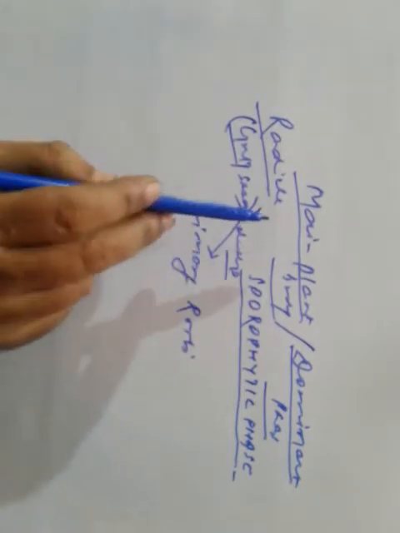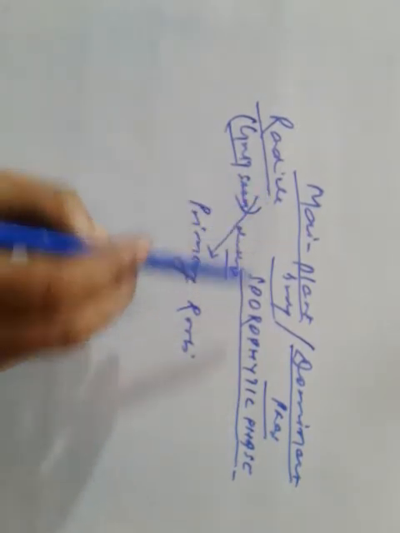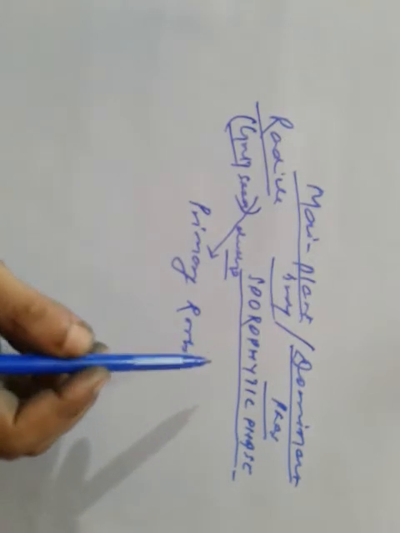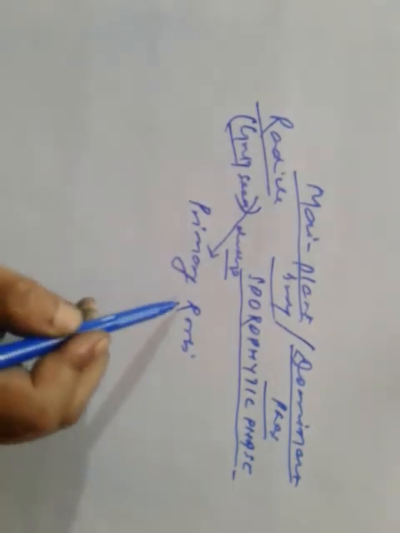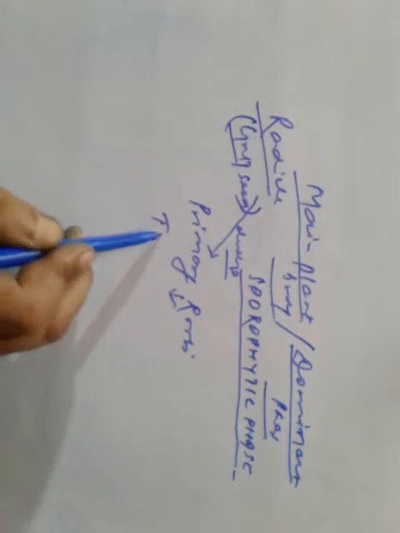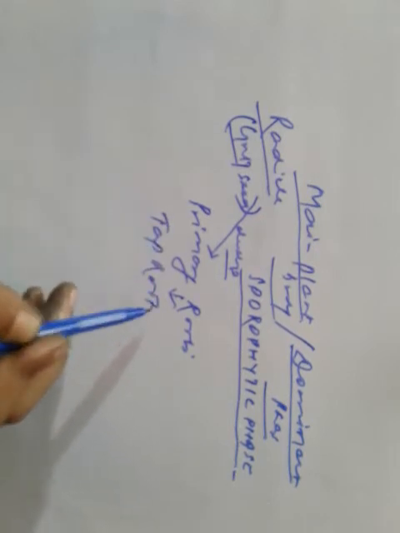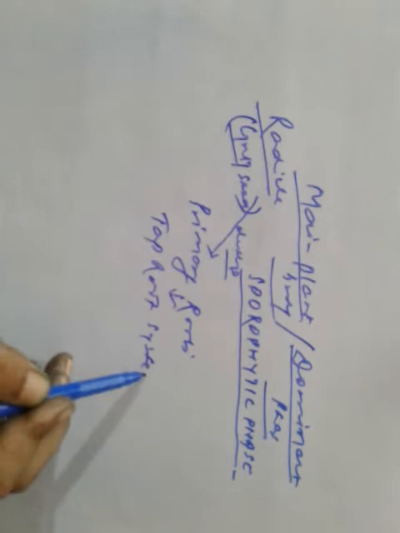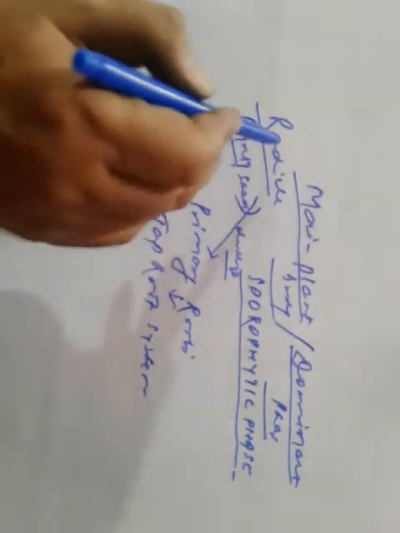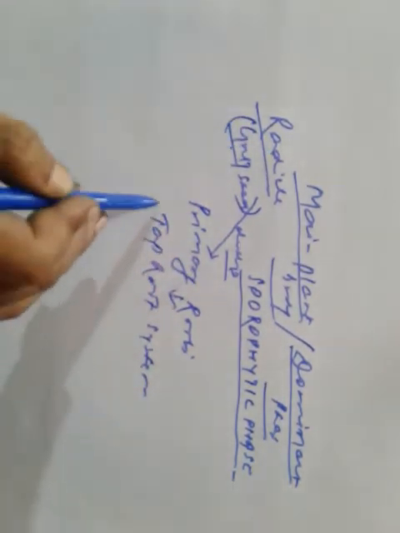So the primary root develops from the radicle of the germinating seed, and it forms, what does it form? It forms the taproot system.